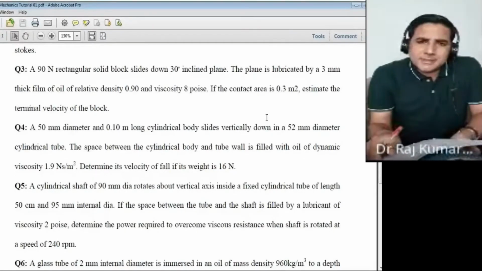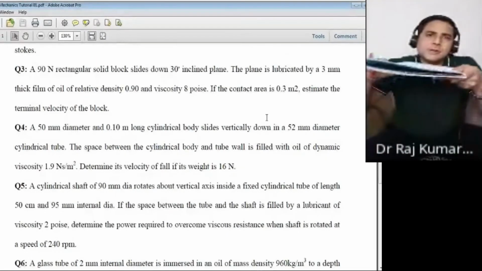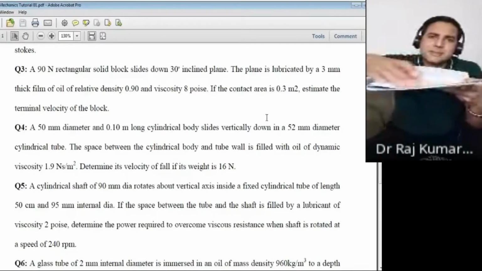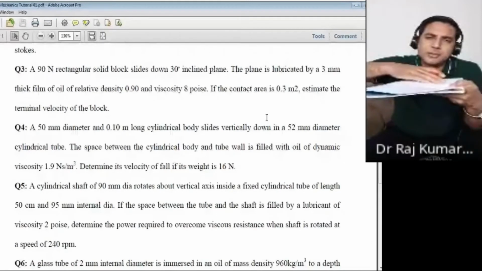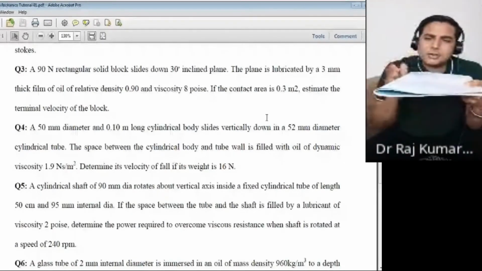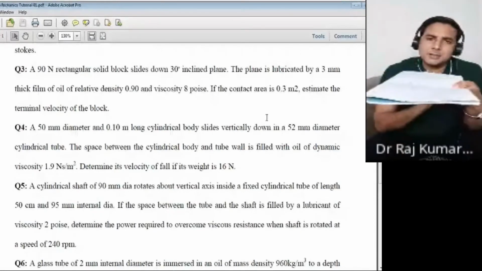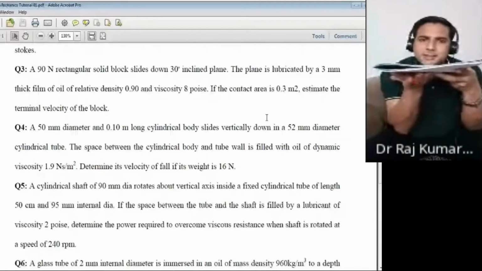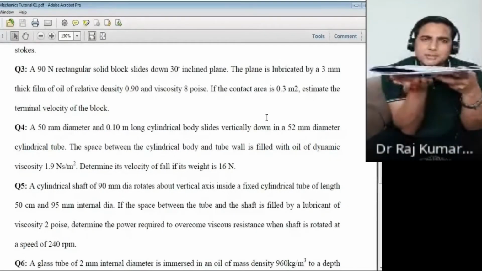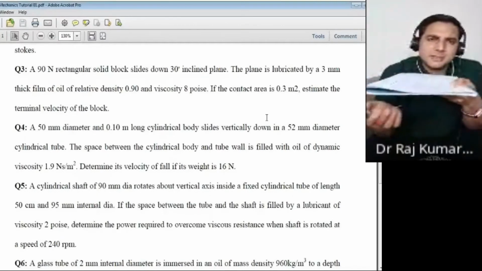Now this is shear stress, and shear stress multiplied by area. This is your block, so the area would be only the area which is in contact with the oil, not this area, not this area. Only the bottom area is in contact with the oil, because you have the oil on this particular plane. So only this much area would be considered.